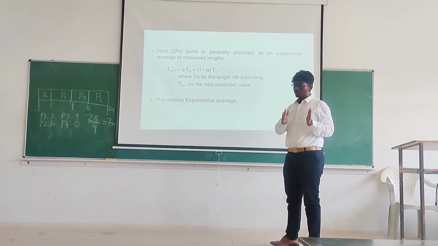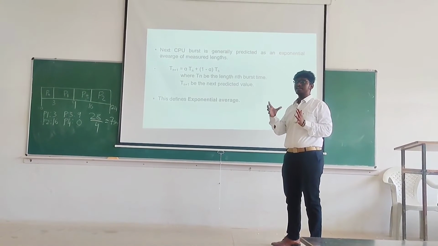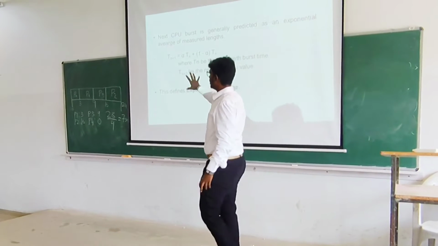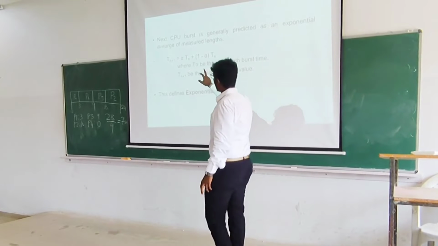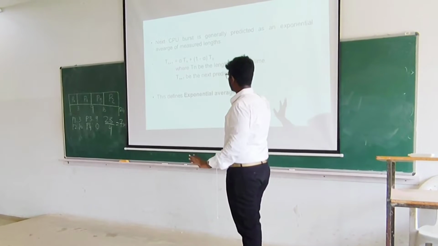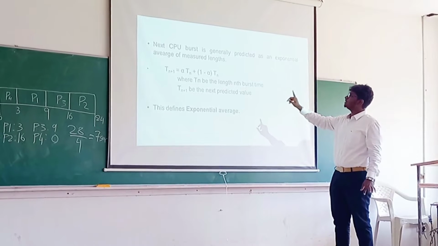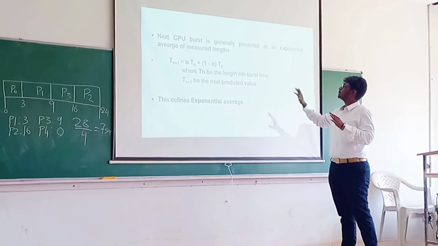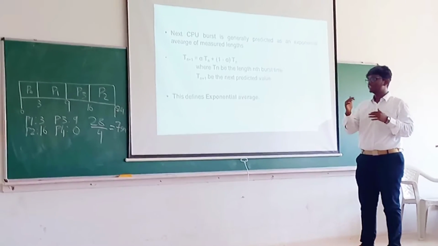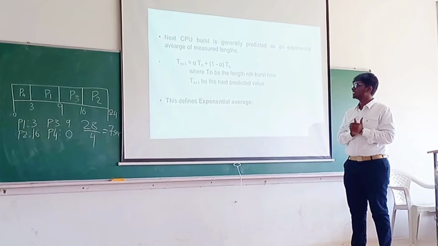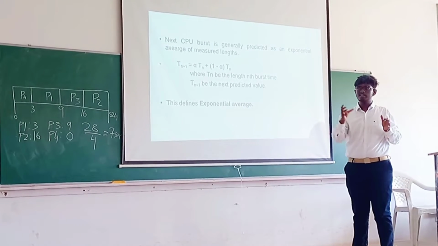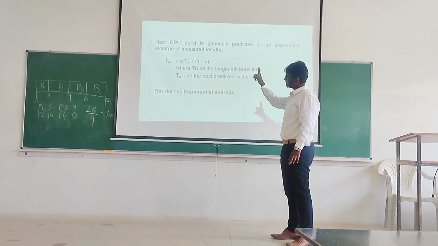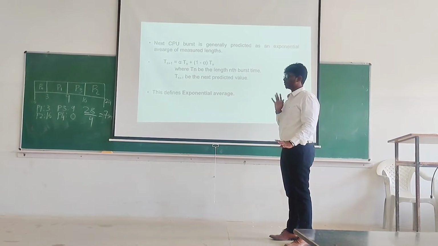The OS will not know the next process length, so it cannot decide which to allow. So we can predict using a formula: Tn plus 1 equals alpha Tn plus 1 minus alpha into Tn, where Tn is the length of the burst time of each process and Tn plus 1 is the next predicted value. The OS will decide what the next shortest time will be, so no need to worry. This formula defines the exponential average of a process.